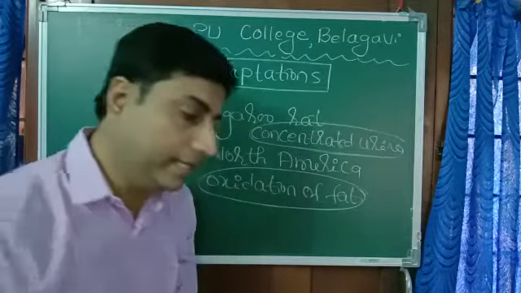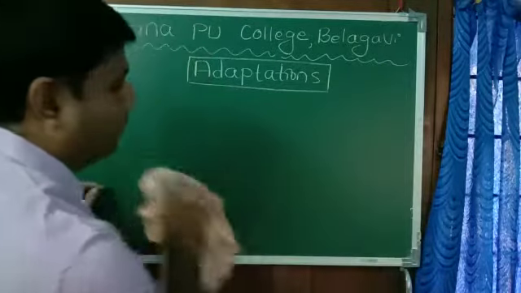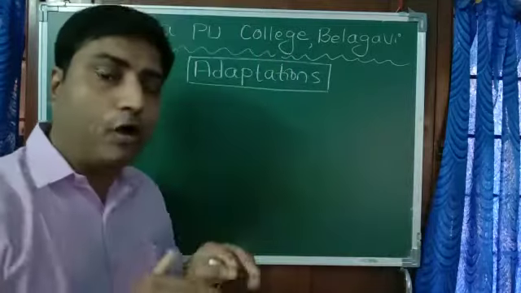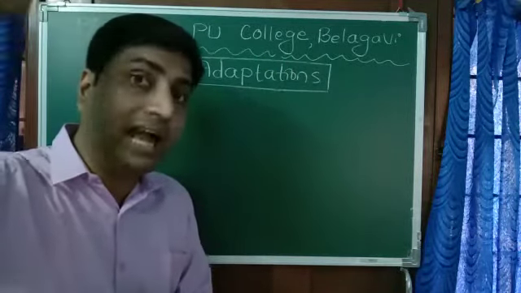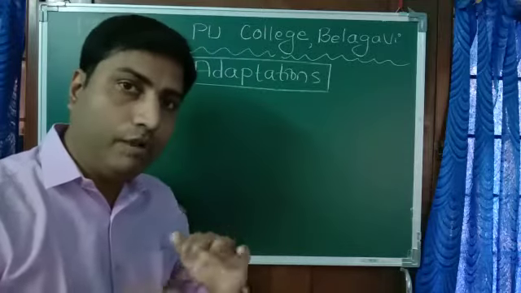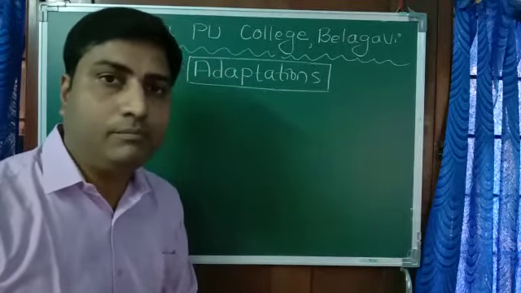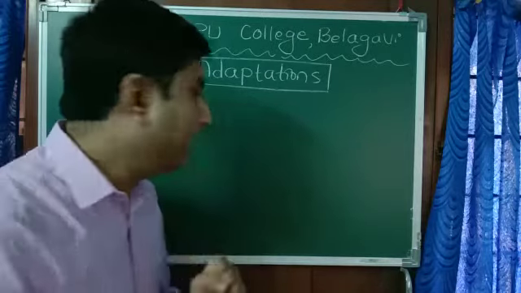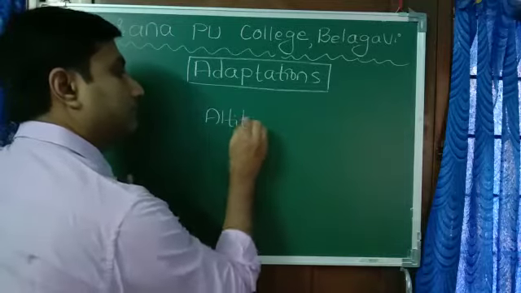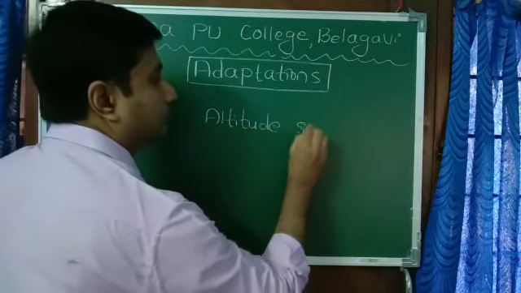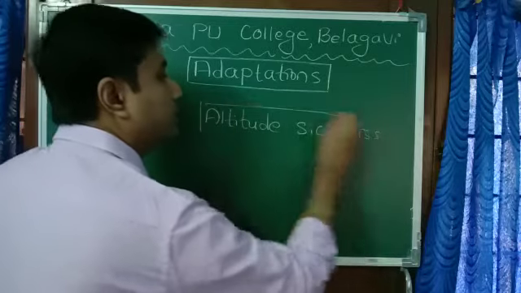One more example I can give is in the case of human beings. When we move from a plain area to a mountain region at high altitude, we suffer from a disorder called altitude sickness.